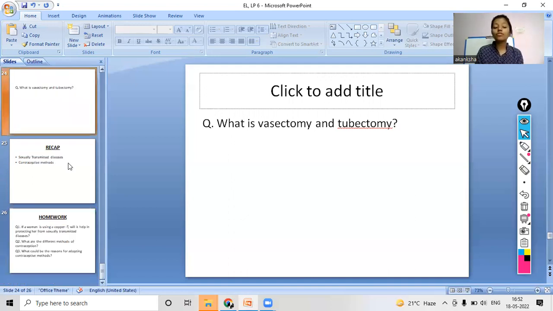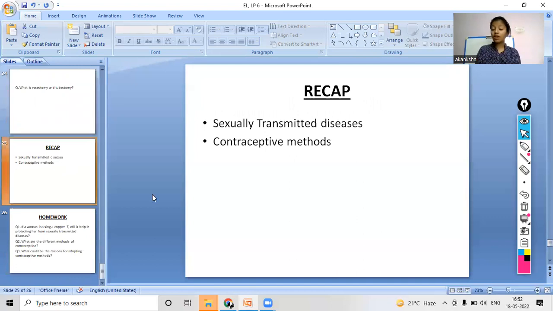So now we will move on to our recapitulation part. Today we discussed many sexually transmitted diseases, some caused through viruses, some through bacteria, and unsafe sex. Some of these sexually transmitted diseases were AIDS, gonorrhea, syphilis, and herpes.